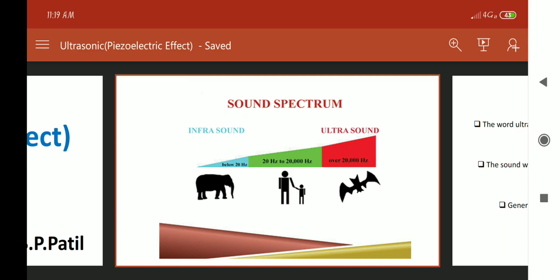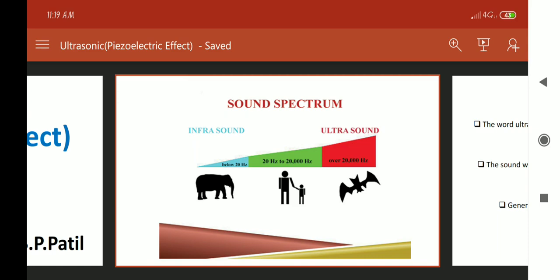So the first one is the frequency range below 20 Hz, called infrasonic or subsonic. Understood? If the frequency is below 20 Hz, it is called subsonic or infrasonic sound. For example, these infrasonic waves are produced during an earthquake. In the picture shown, that is an elephant, and that elephant can hear this type of sound.